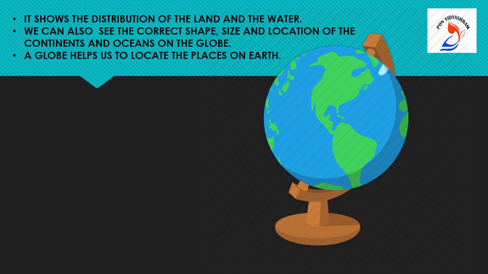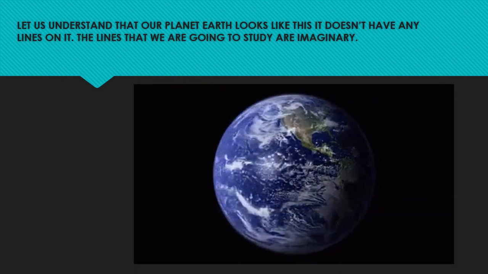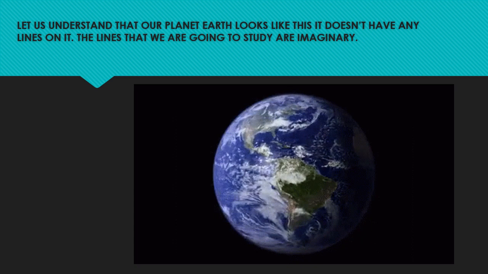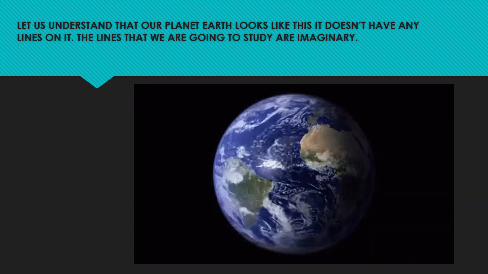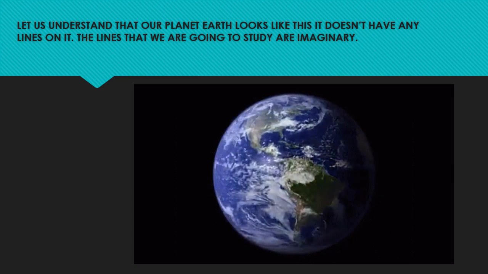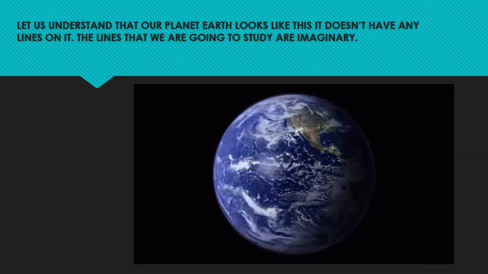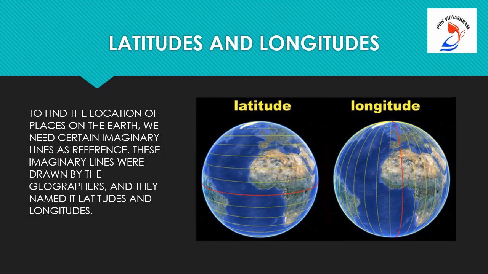Now, let us understand that our planet Earth looks like this. It doesn't have any lines on it. So children, the lines that we are going to study are imaginary. So, what are latitudes and longitudes, children? To find the location of places on the earth, we need certain imaginary lines as reference.